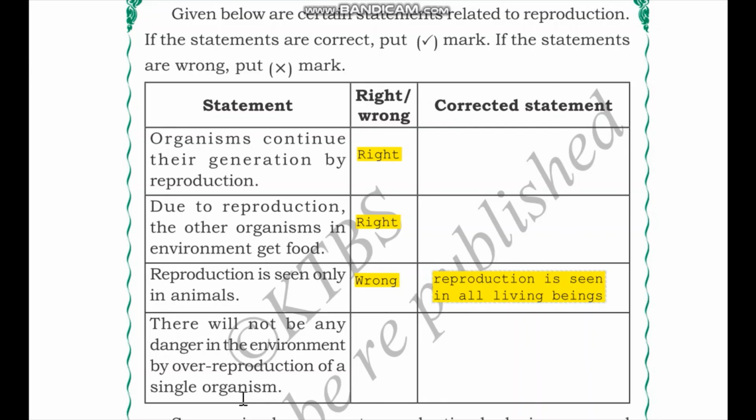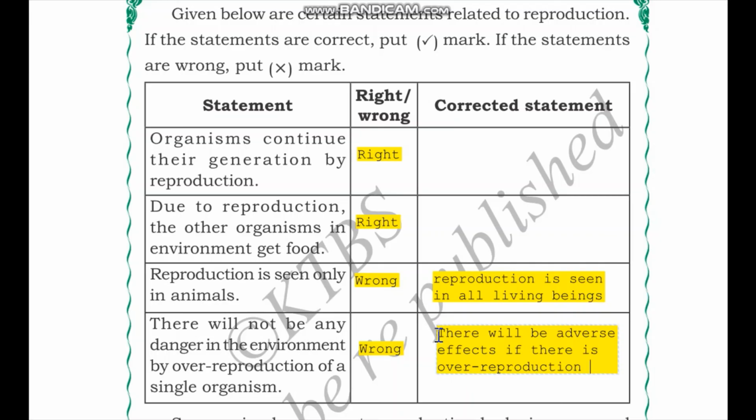Like I said before, there needs to be a balance when it comes to reproduction to make sure that things go on smoothly in an ecosystem and there is a smooth interaction between different organisms of an ecosystem. So this is wrong, and there will be adverse effects if there is over-reproduction in a single organism.